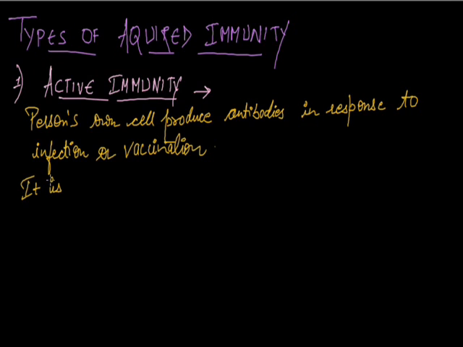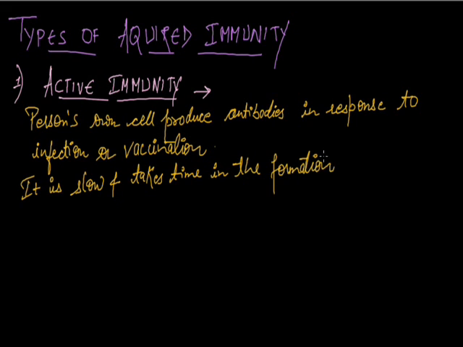It is slow and takes time in the formation of antibodies. We further divide active immunity broadly into two